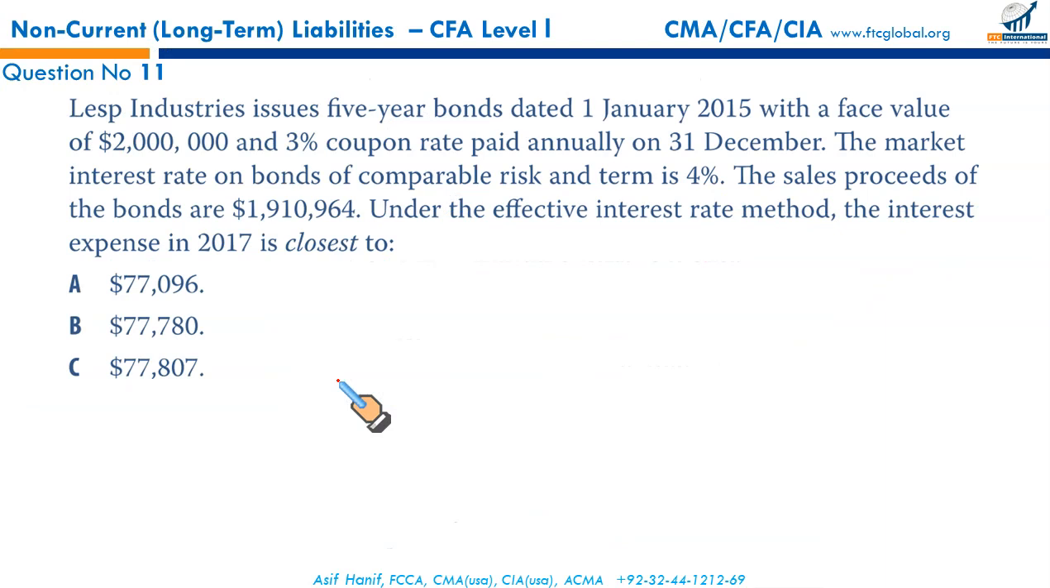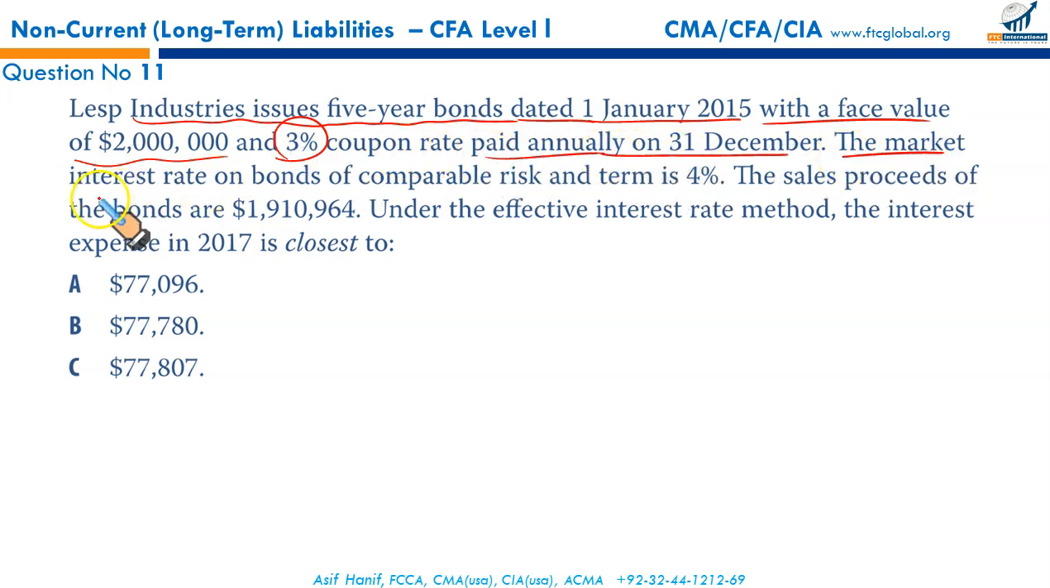Okay, now this question needs some serious working. You may have to tabulate the information. Lesp Industries issues 5-year bonds dated 1st January 2015 with a face value of $2 million, 3% coupon rate paid annually. At the end of every year, the market interest rate on the bonds of comparable risk was 4%. This is MRI. This is your coupon rate. So market rate is more than this. It's a discount bond.